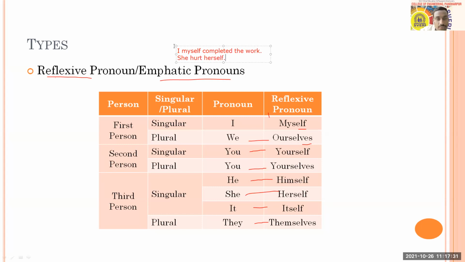In this case, in the first example, I myself is reflexive, and she, her, herself is emphatic. If the reflexive is used immediately after the pronoun, it is going to be reflexive, and if you use it afterwards, then it is going to be emphatic. So don't get confused between reflexive and emphatic. It's okay if you are not clear with this, but you should be clear with I, myself, we, ourselves, you, yourself, you, yourselves, and all those.